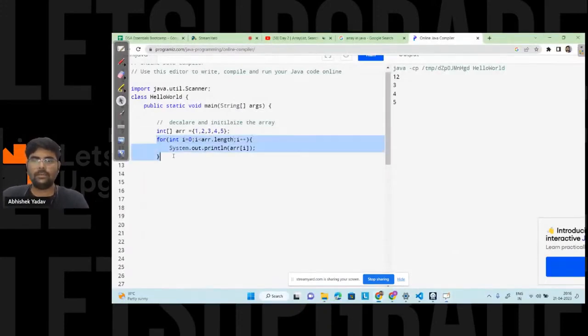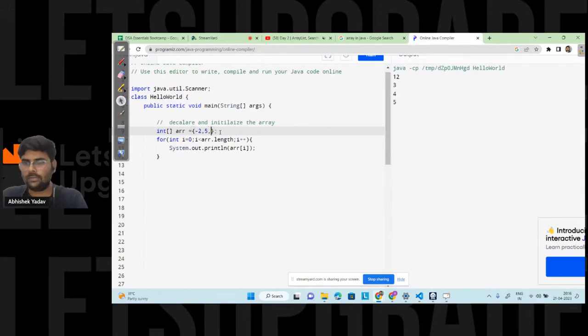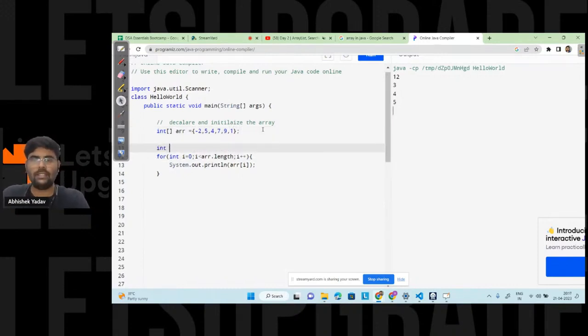Okay, so here what I will do, let's take one array here, that is -1 2 5 6 4 7, and after that we have 9, and let's take one also, right? This one. So this is my array here. First I have to find the largest element. So in order to find the largest element, I will take a variable int max.